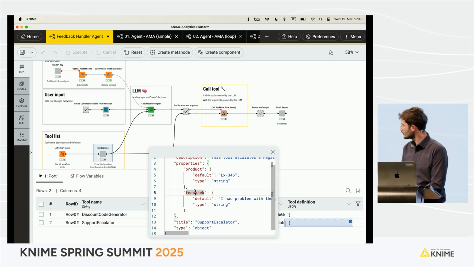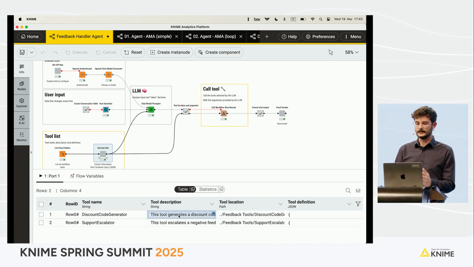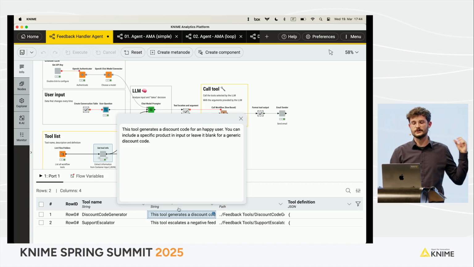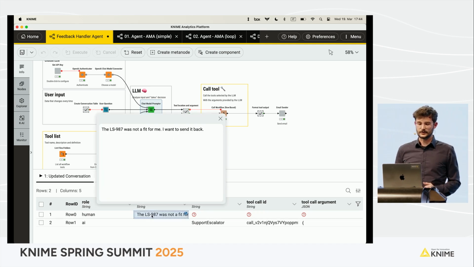Emilio, can you talk a little bit more about the tool description itself and why it's so important? Yes, actually, the tool description is the key part of this definition. If I write a very nice tool description, then this is what the LLM is going to use to decide which tool to pick. So what I've done here is that I provided a slightly different feedback.